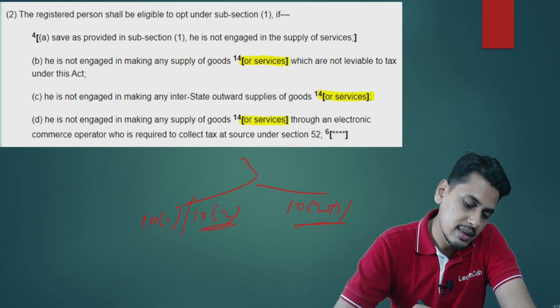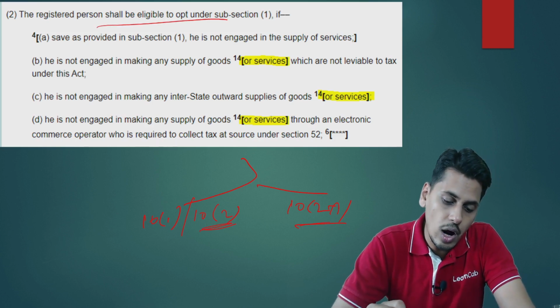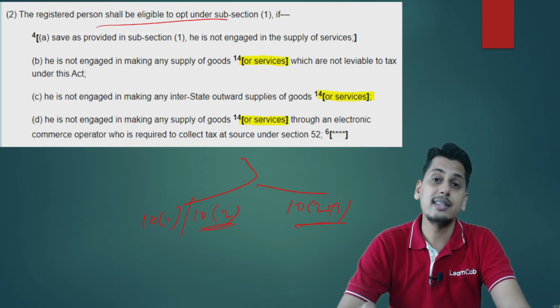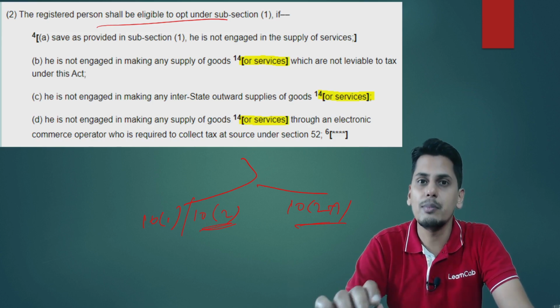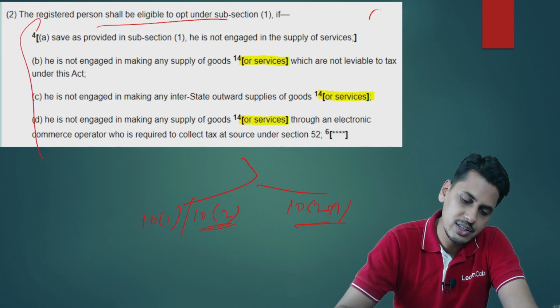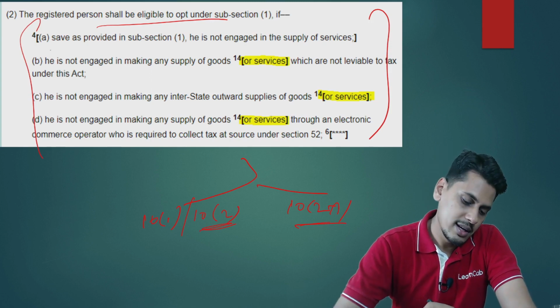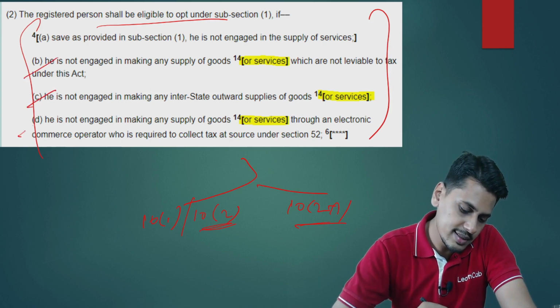It states that the registered person shall be eligible to opt under subsection 1. That means 10 subsection 1 composition scheme can be opted only if these conditions are satisfied. Let's have a look at the highlighted words. Point number B, C and D.